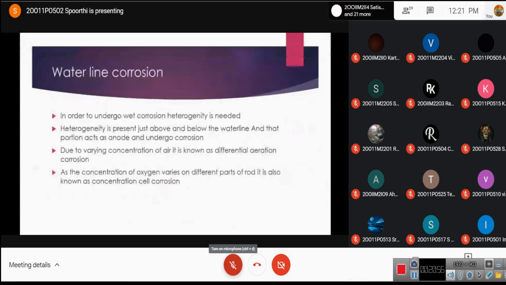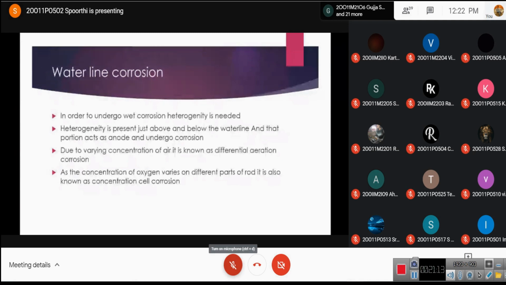In order to undergo wet corrosion, heterogeneity is needed. Heterogeneity is present just above and below the water line. As heterogeneity is present there, only that portion acts as anode and undergoes corrosion.